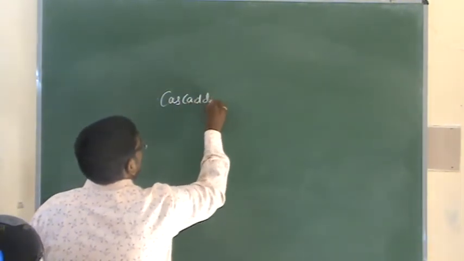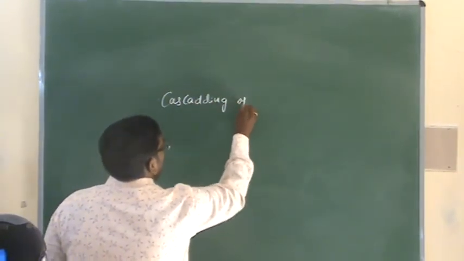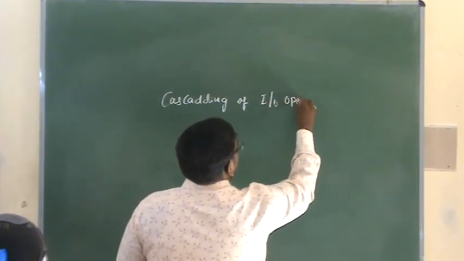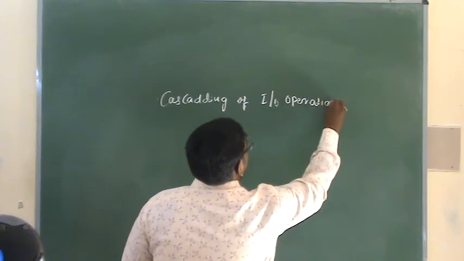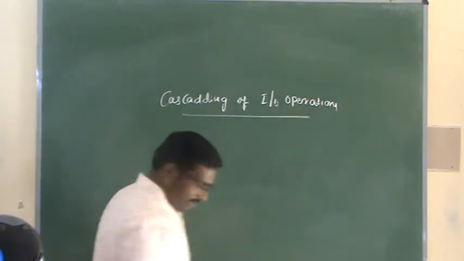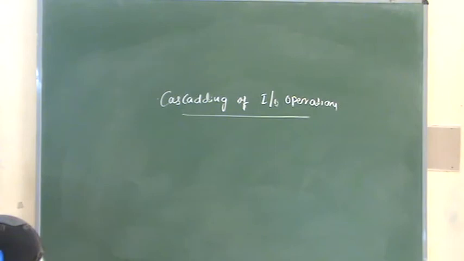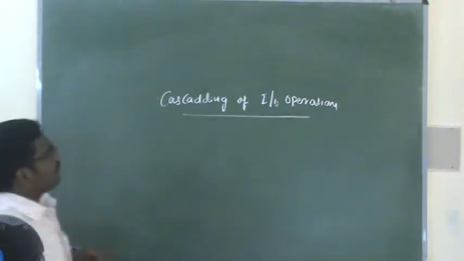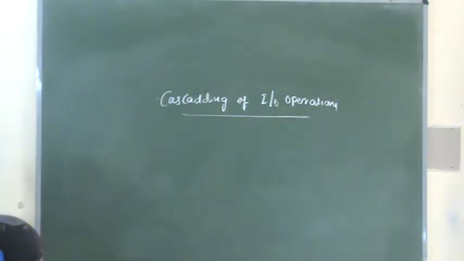Cascading of IO operations. So in the previous class, we discussed the input as well as output operations. Now the next topic is cascading of IO operations.